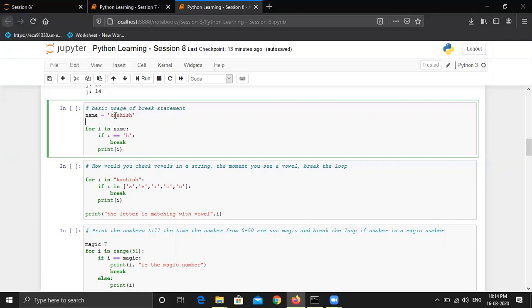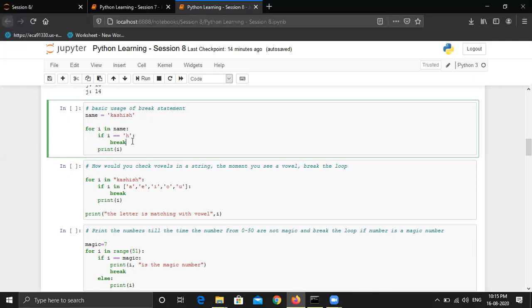In the next iteration, i will hold the value of a, so it will check if i is equal to h, sorry, again it is false, so it will not break the execution of the loop, and it will print a. Similarly for s, and then once it comes to h, the i value is h, so this condition will be true and it will stop the execution by using this break statement, and it will not process the other statements inside the for loop. So you can see this print statement is inside this for loop, so any other subsequent statement will be ignored and that execution will be stopped right here.